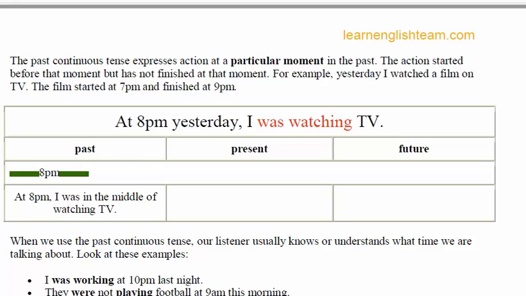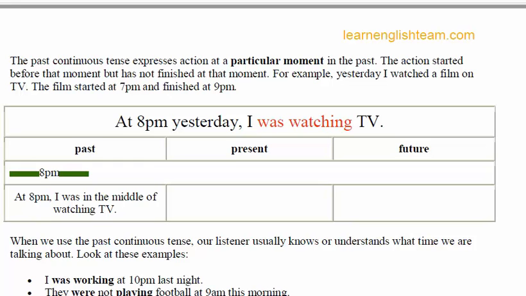At 7 p.m. it started, and at 9 p.m. it finished. So what is the ongoing action? At 8 p.m., between 7 and 9, yesterday I was in the action. It is ongoing. I was watching TV. So at 8 p.m. I was in the middle of watching TV.